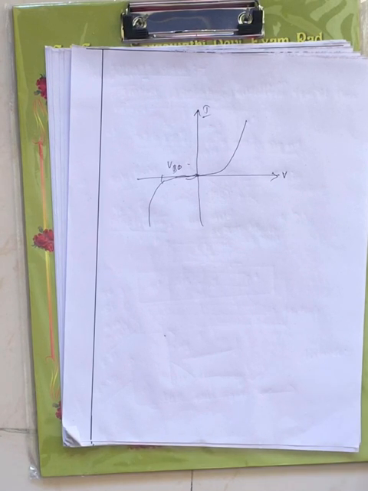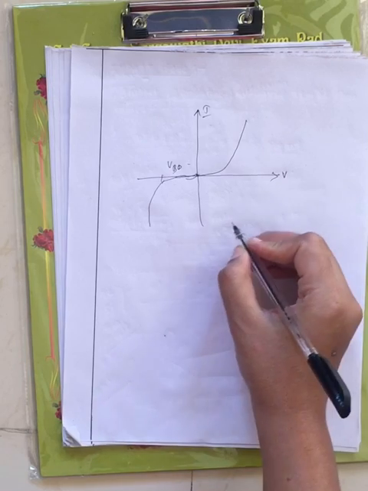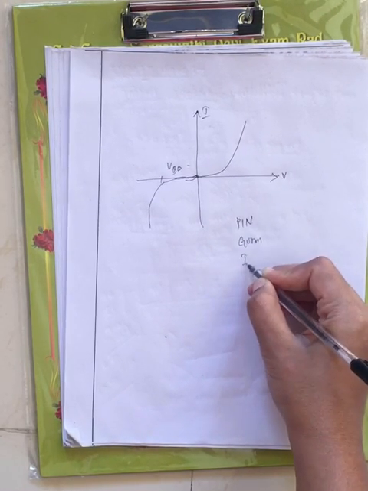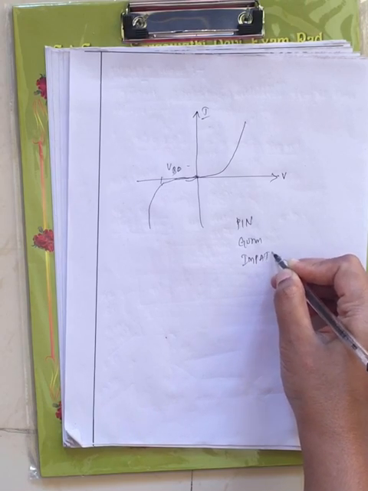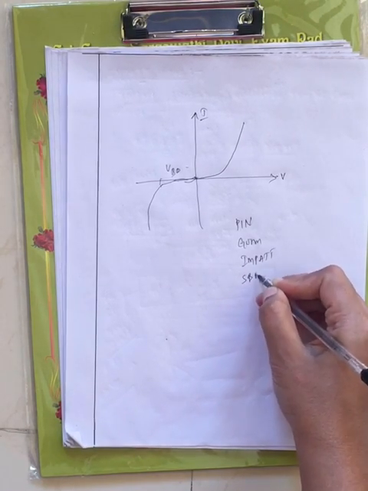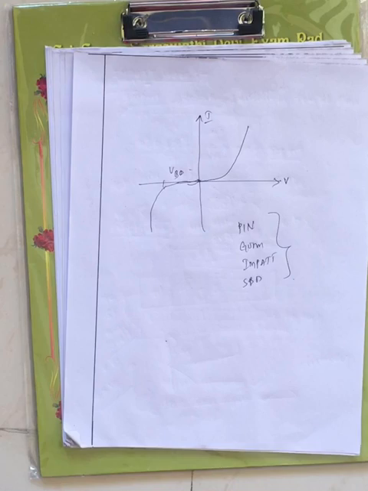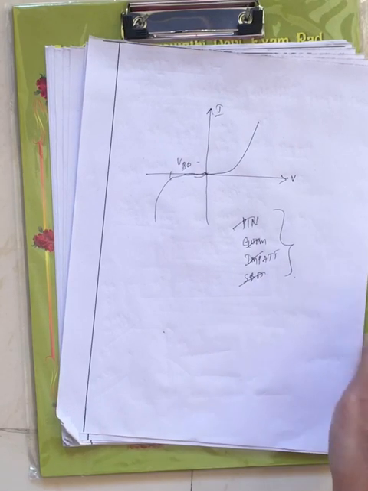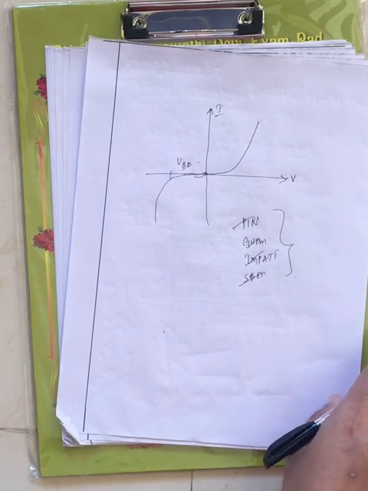In the next lecture we will see the Schottky barrier diode, right? Till now we have seen the PIN diode, next the Gunn diode, and next the impact diode, and next we have the Schottky barrier diode. These are used at microwave frequencies. We have completed three diodes till now. In the next lecture we will see the Schottky barrier diode, right? Thank you.